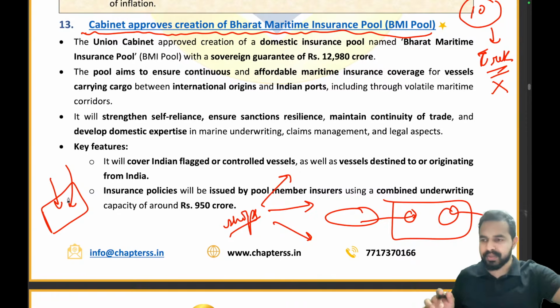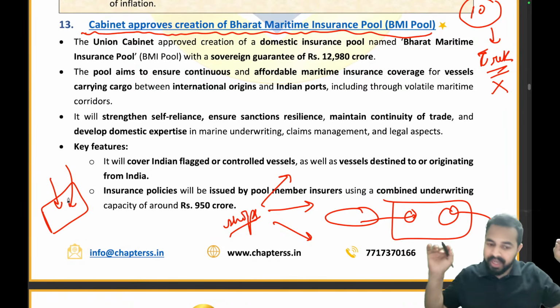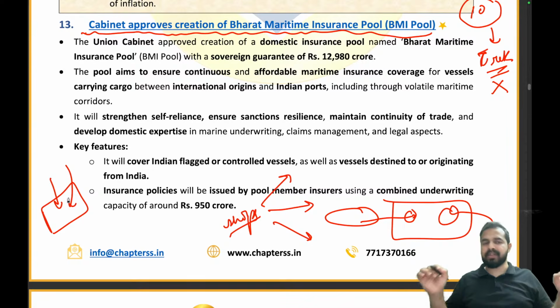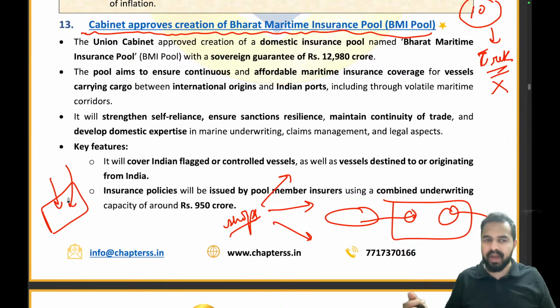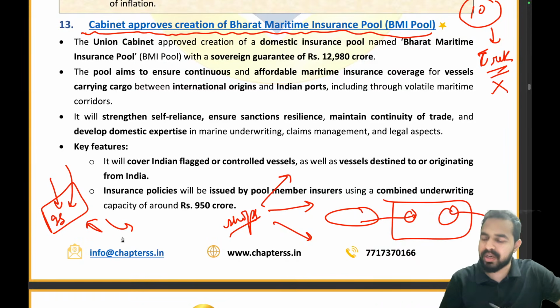Similarly, such things were happening in the shipping industry. In a chaotic, warlike situation, the companies can just throw up their hands, right? So that's where the Government of India came up and said, okay, don't worry, we are creating this insurance pool for everyone and we will be providing the insurance. Do not worry about it. And we will provide it not just to Indian ships, but to all the ships coming to India and going from India. That's it. Picture closed, chapter closed. Getting the point? Are you guys able to understand the example?